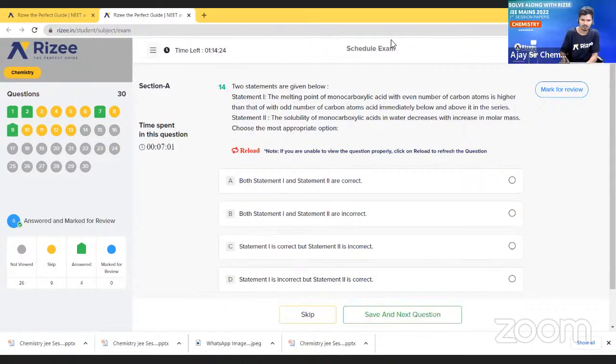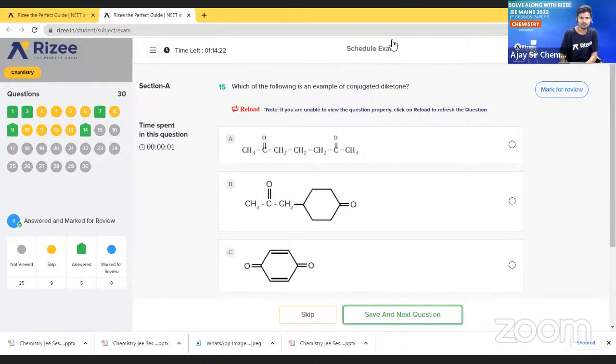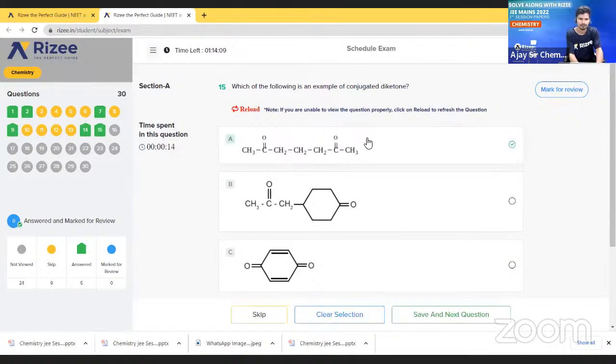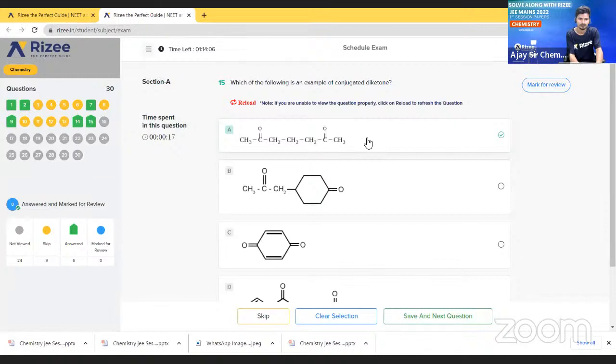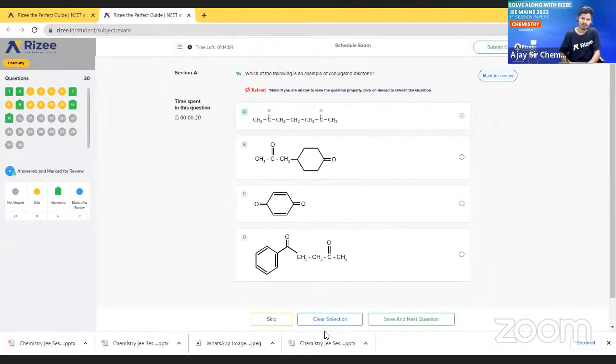Let us go to the next question. Which of the following is an example for conjugated diene? We have to find the conjugated diene among these three options. Give me the answer. Okay, so now I will discuss.